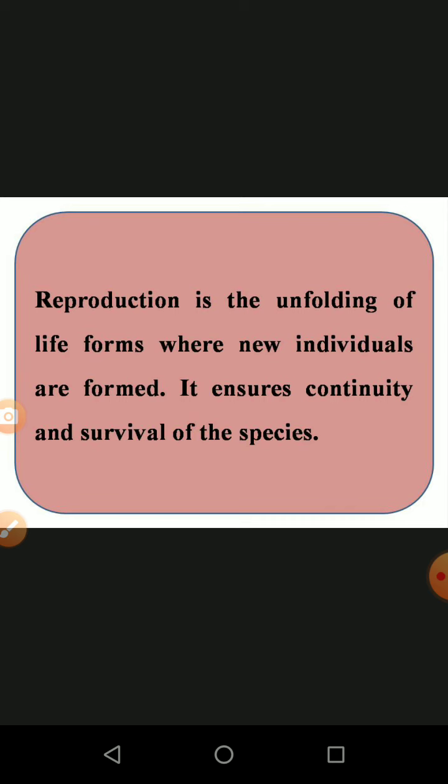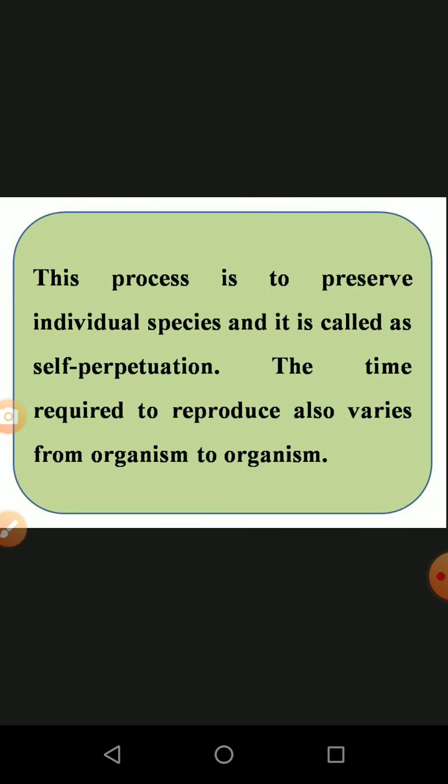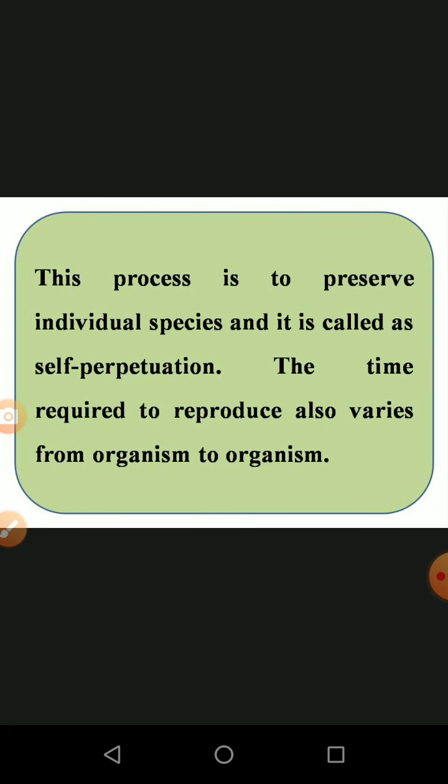That means a huge population and the ability to survive. For example, some plants available in one particular region, hill station or soil condition cannot survive in other places. That is called survival of the species. This process preserves an individual species, and it is called self-replication.